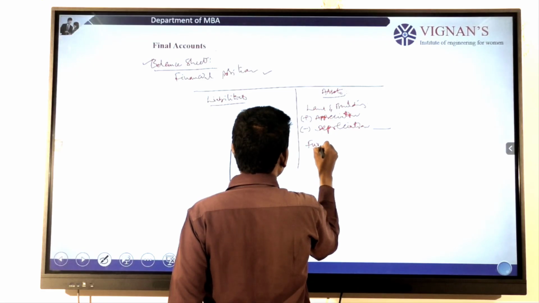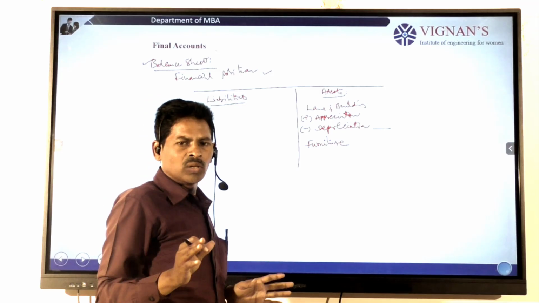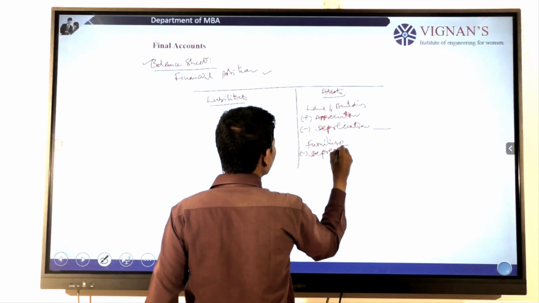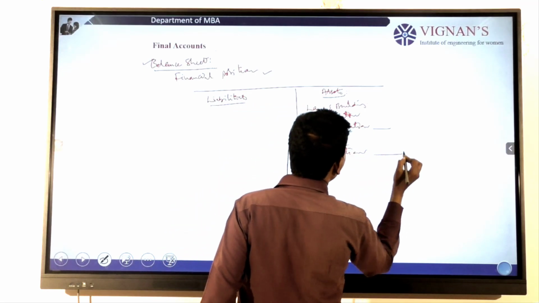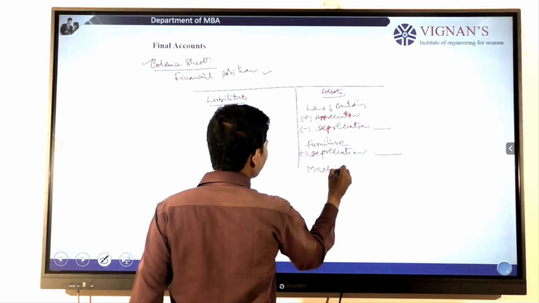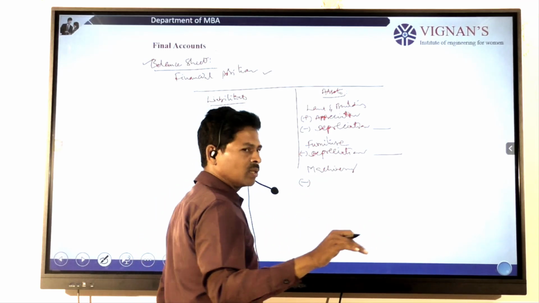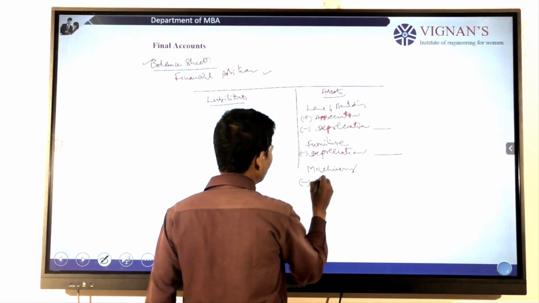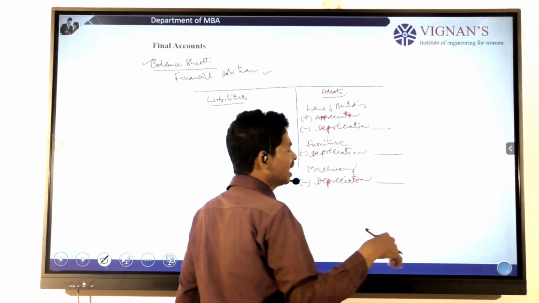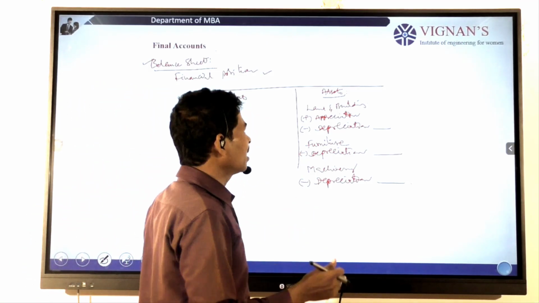If there is furniture, see how much value it has. Is there any depreciation? The value should be diminishing, and then we identify it as the net value of the organization. Then we go for machinery. Machinery has a certain value, and when the asset value diminishes at the end of a particular period, we go for depreciation. Then we calculate the net values, recorded at one place. That is generally called a balance sheet.